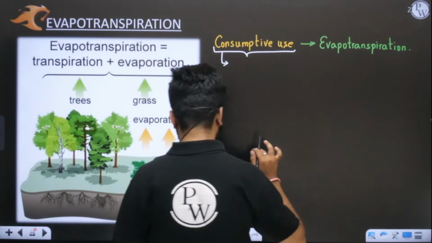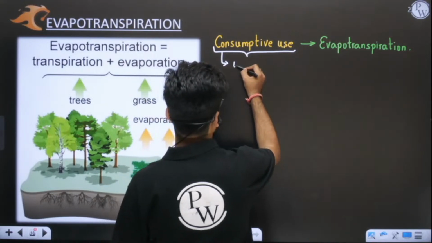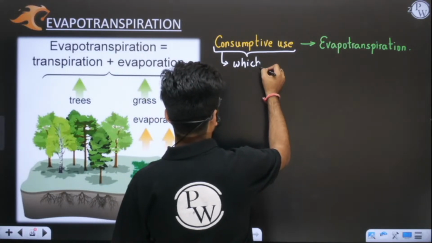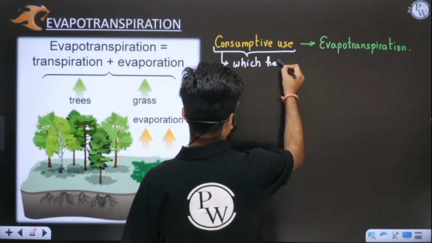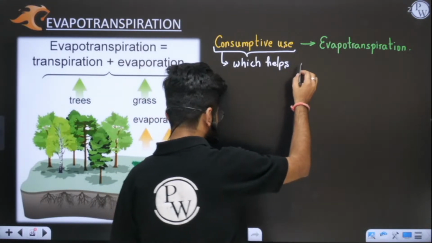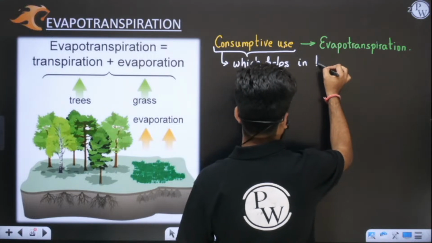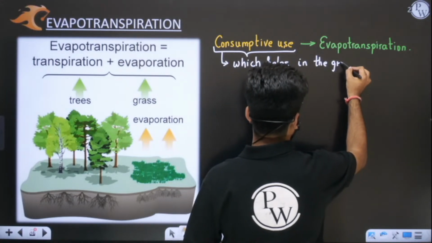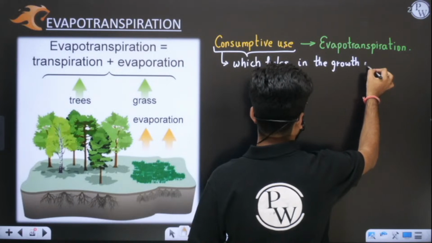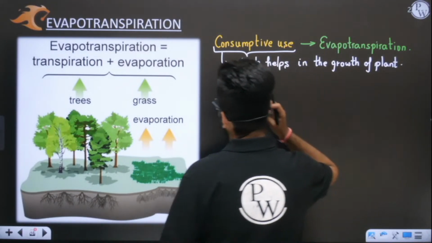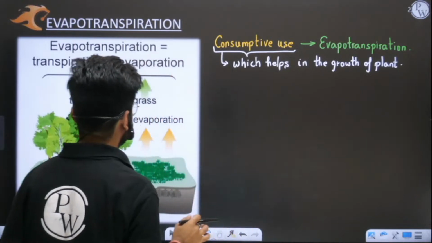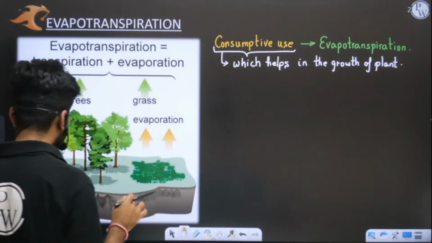So I will write one point here: consumptive use, evapotranspiration, helps in the growth of plants. I hope you have understood why we are interested in evapotranspiration.